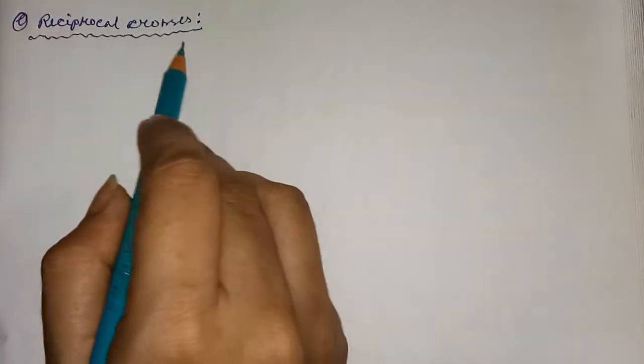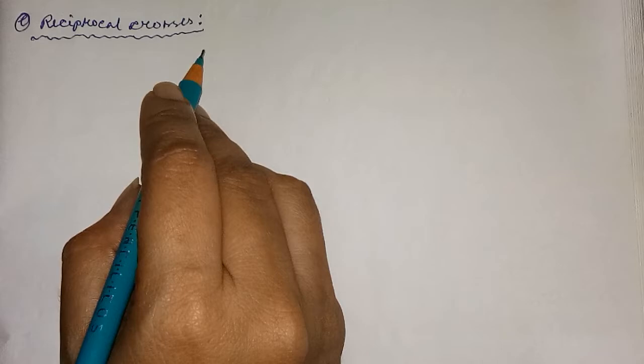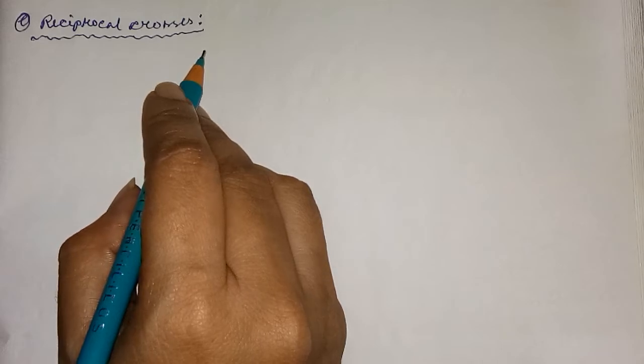Hello students. Now let's start with the breeding experiments or crossing techniques conducted by Mendel. First, the reciprocal process. What is it? Reciprocal crosses were also conducted but no change was observed in the expected ratio of offspring.